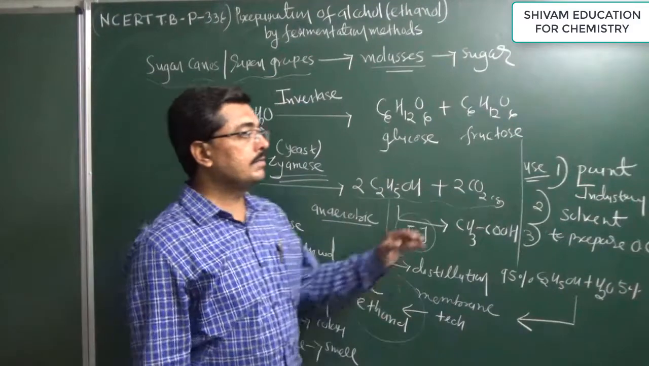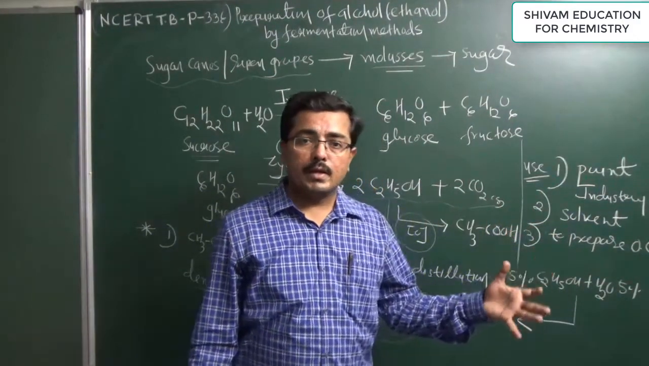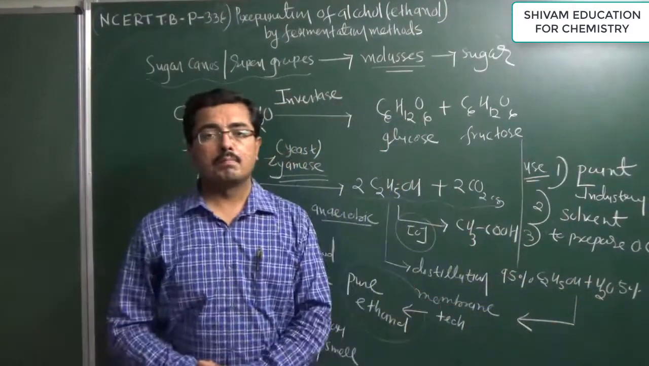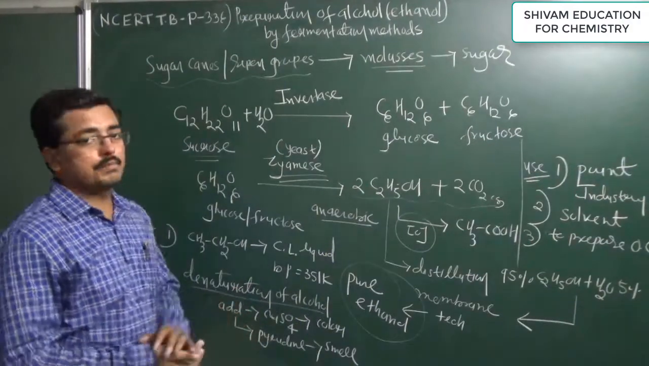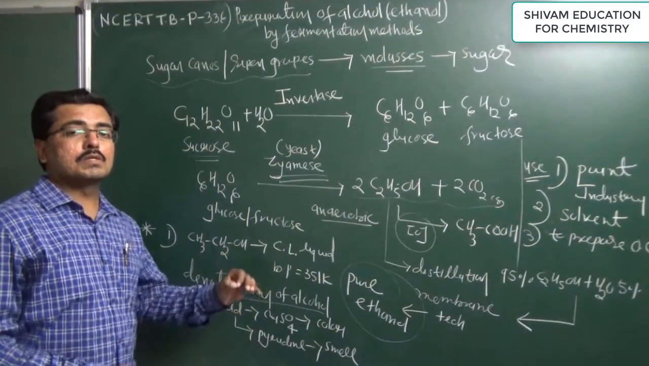And alcohol can be used in the paint industry. It is used as a solvent to dissolve many organic compounds, and it is also used to prepare a variety of organic compounds. So by using this fermentation method, ethanol can be obtained on a commercial basis.